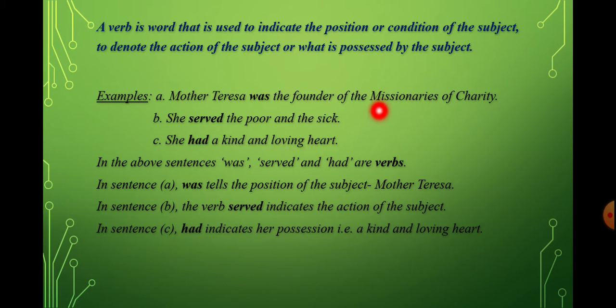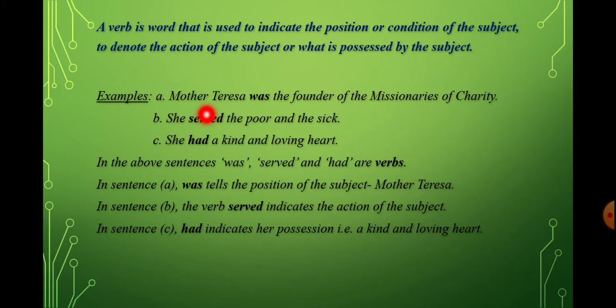In all these three sentences, A, B, and C, we are talking about a person, that is Mother Teresa. And Mother Teresa is which gender? Feminine gender. And which person? She is a third person. You should remember these things, that when we are talking about a subject, then what the subject is, whether it is masculine or feminine, and what is the person of that subject.